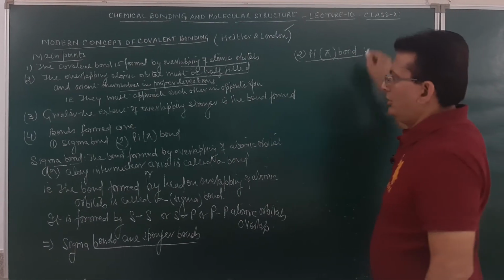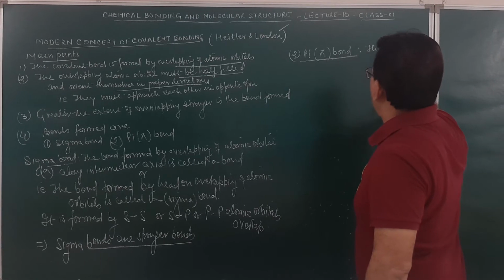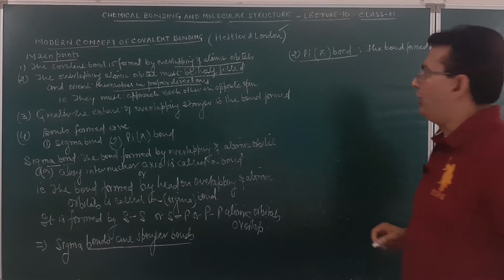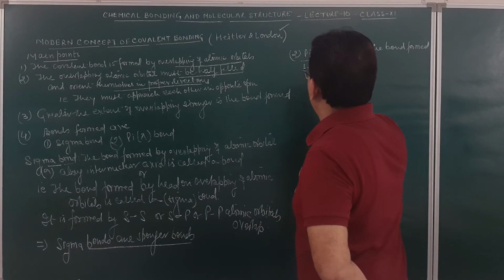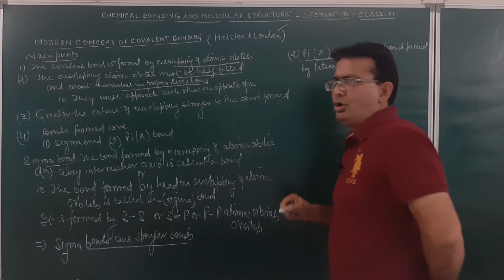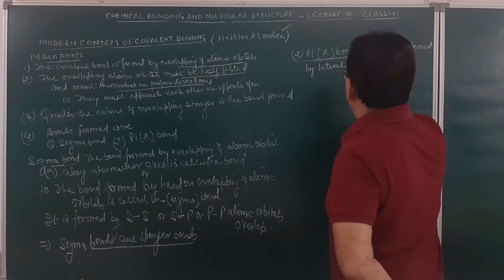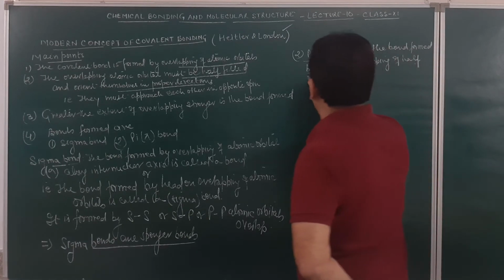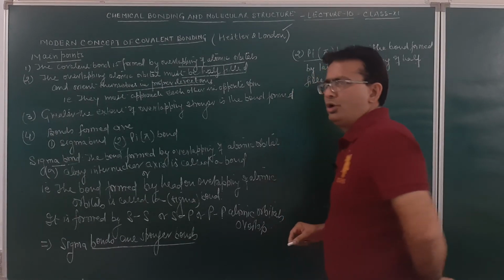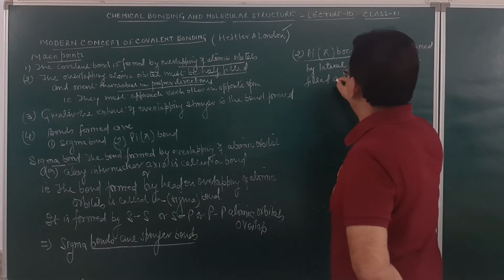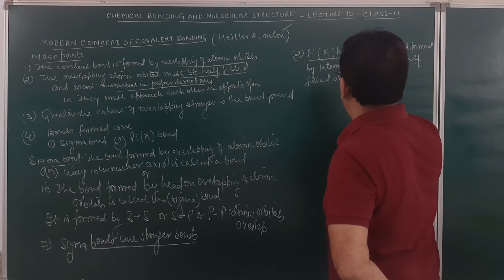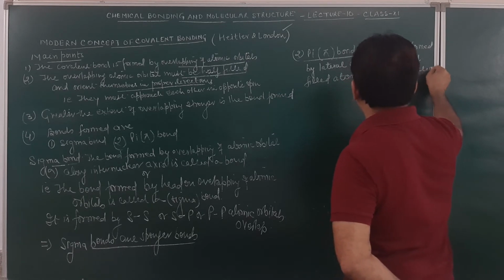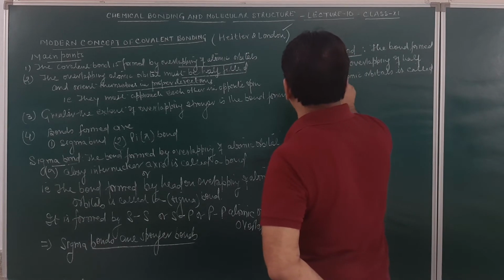So, pi bonds: the bond formed by lateral overlapping of half-filled atomic orbitals is called a pi bond, also written this way.